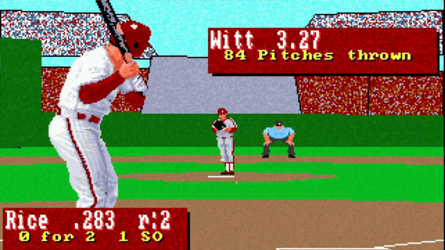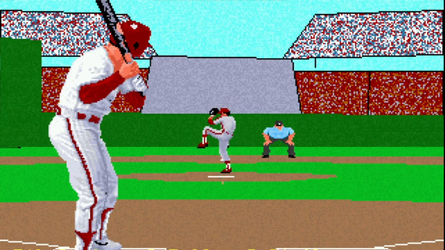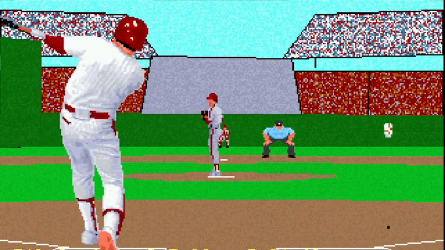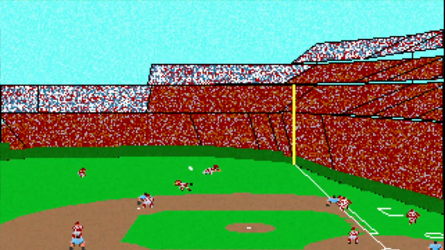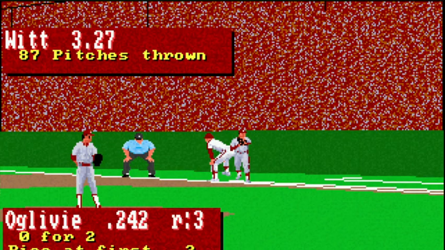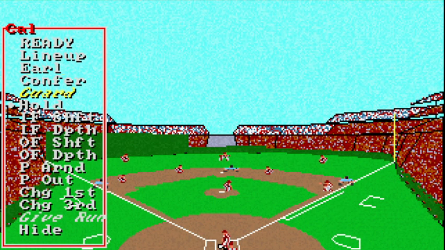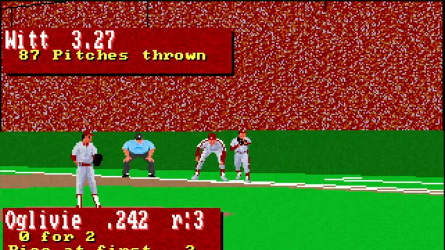Defensively, I forgot to show you the strategy menu, so I'll do that in a second. 2-0 pitch to Rice, I think. That's a base hit. Alright, so guard the lines, which I'll do. Choose to hold the base runner or not. Infield shift, infield depth, outfield shift, outfield depth. Pitch around, pitch out, charge first, charge third. I'm just going to guard the lines here.